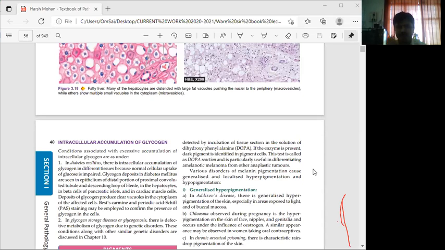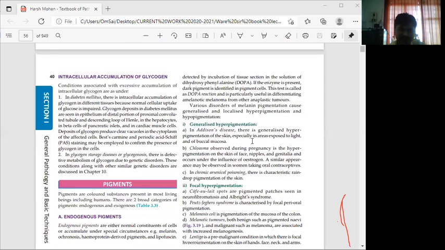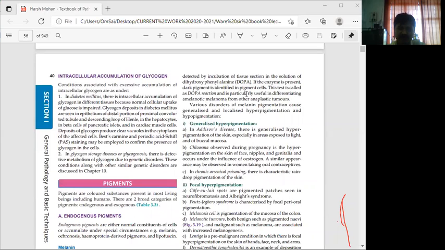In the DOPA reaction, a dark pigment is identified in pigment cells when the tissue is dipped in the solution of dihydroxyphenylalanine, DOPA.